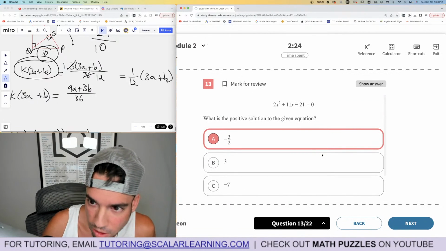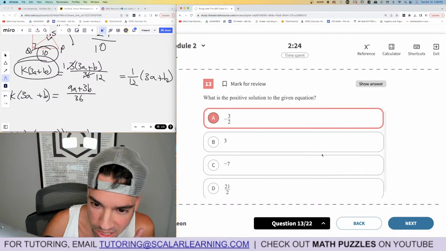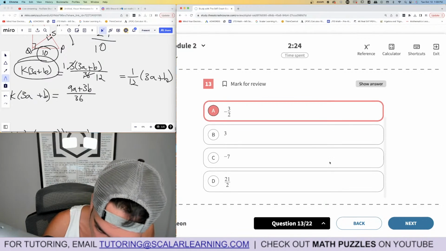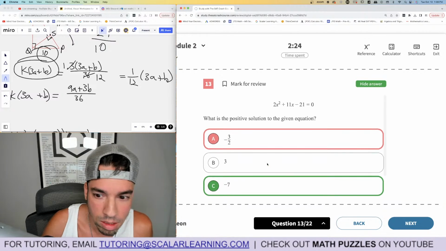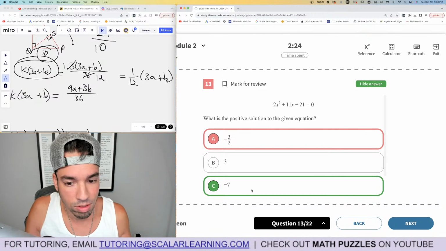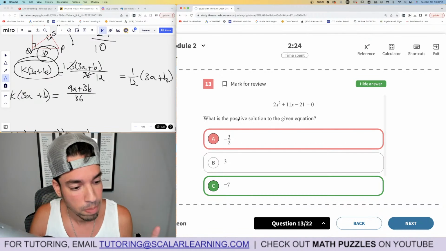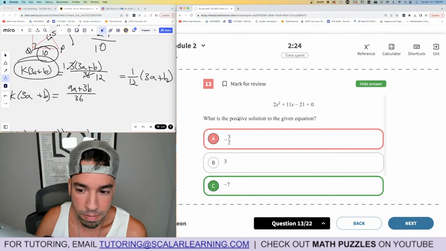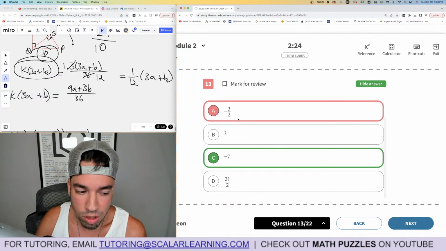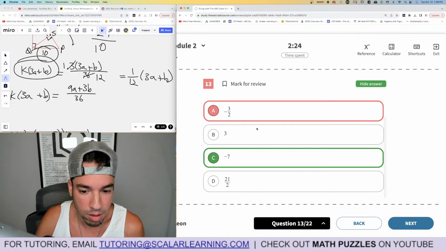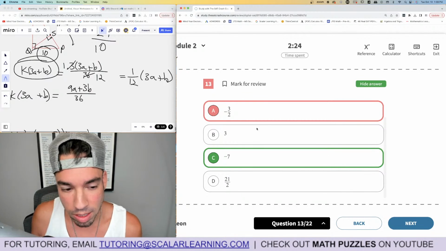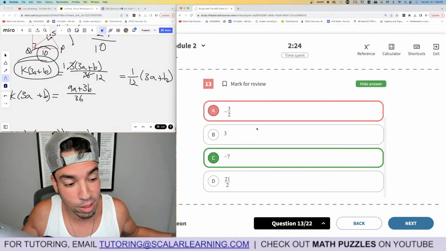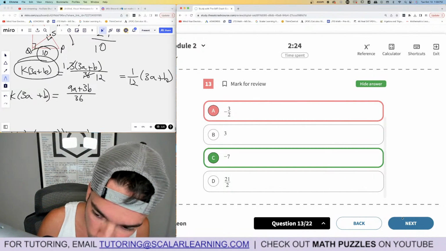So this one, I think there's a little issue because it should be positive 3/2. What did they put as the answer here? Yeah, see, that doesn't make sense, right? Because one of the solutions was -7, but it's not a positive solution. So maybe they meant that as just a solution. I should have picked that anyway since they said it's a solution. At least it's a solution. Okay, so that one's fair. We were kind of anticipating that.